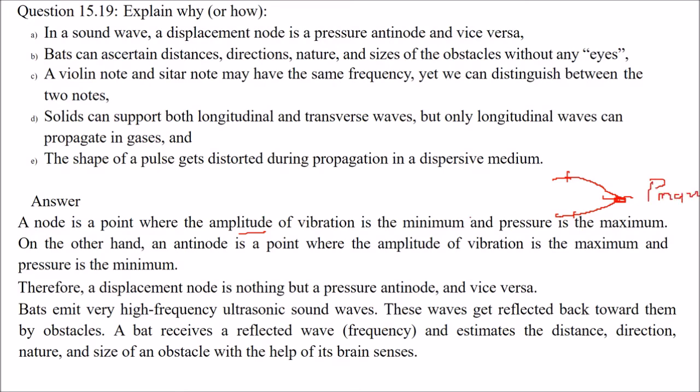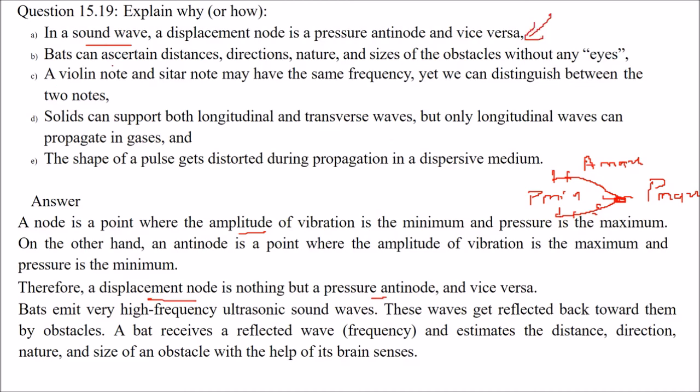But if we talk about the antinode, here the amplitude of vibration is maximum. A is max here, and P is not max, but P is minimum. That is why in a sound wave, we can say that a displacement node is a pressure antinode and vice versa. This is the first explanation.